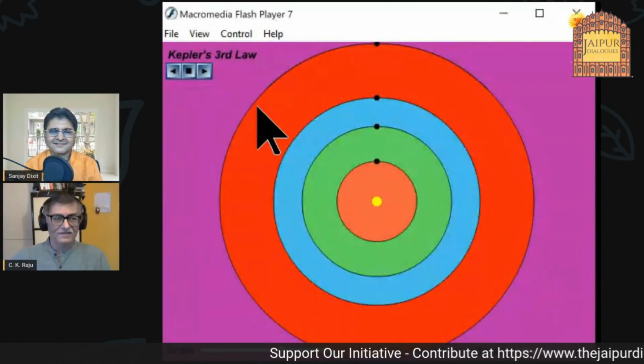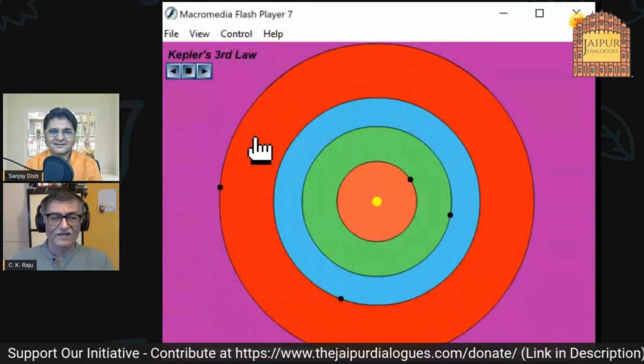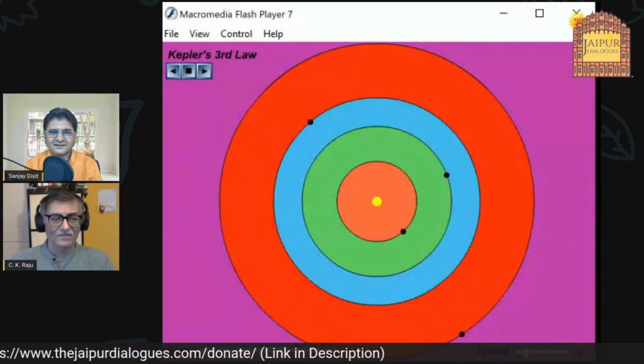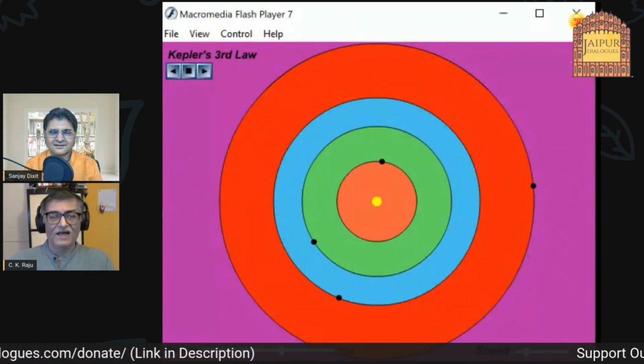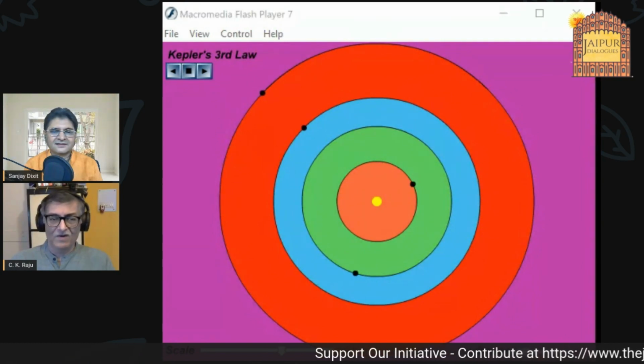Very good. Excellent. So this is the system which you learn in school. You have the sun at the center and various things going round and so on, right? And this is, you could say, based on the Keplerian model, which is supposed to be the great thing that was done. But let me show you now Nilkant's model. And with Nilkant's model, I would like to know what exactly is the difference you find.